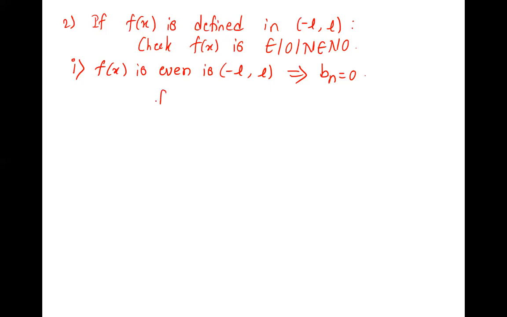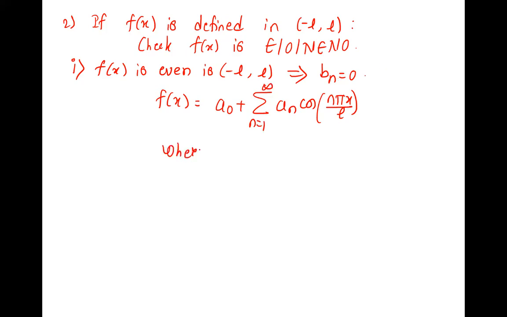And what will be the Fourier series then? f of x is equal to a naught plus summation an cos n pi x upon L. There bn is 0, so no need to write. And where a naught is, now the definitions are modified. 2 times 0 to L it becomes.